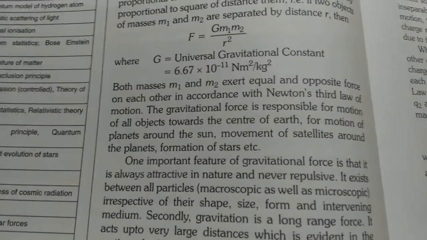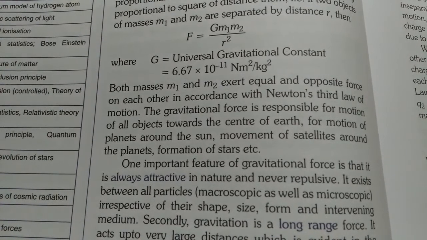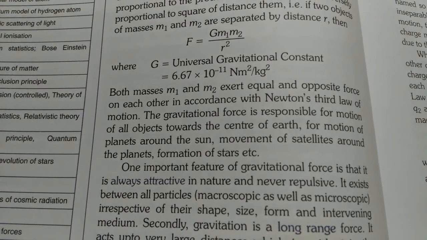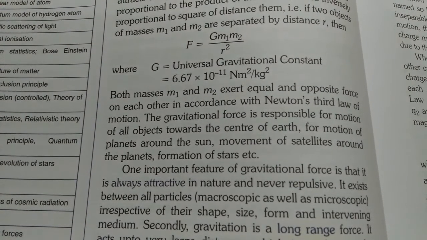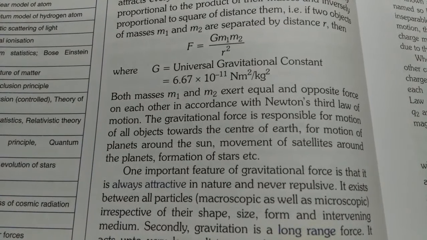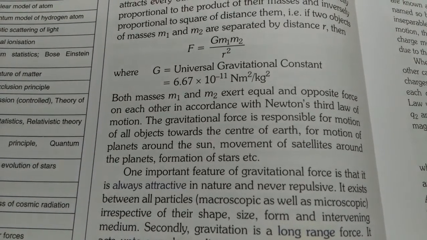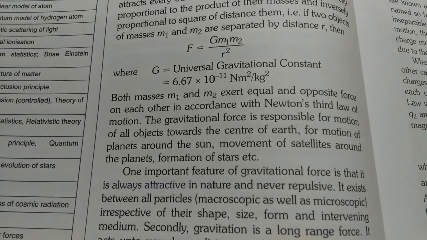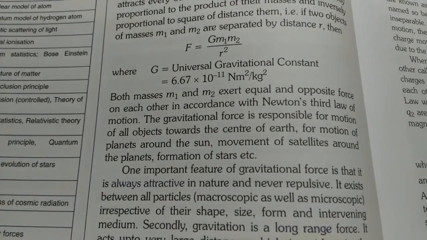Because of gravitational force only, all the celestial bodies are revolving around the sun. In our solar system, planets, satellites and many other bodies like asteroids etc., they all are revolving around the sun because of the gravitational force only. And when the gravitational force is applied by earth, it is called gravity.